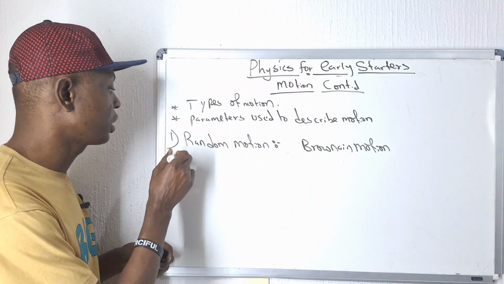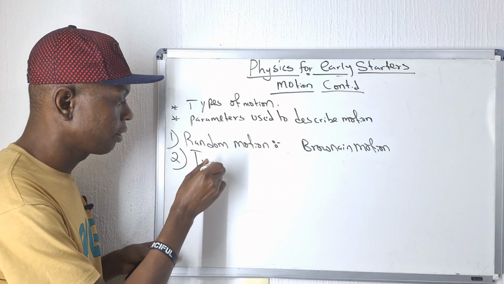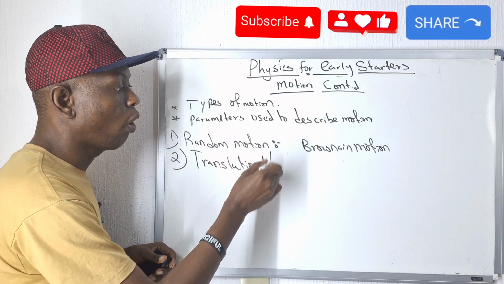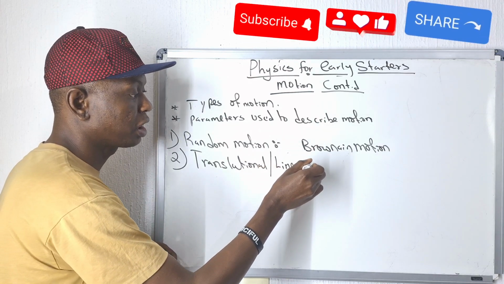Now, the second type of motion is the translational, or also called linear motion.